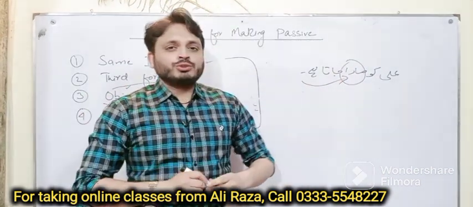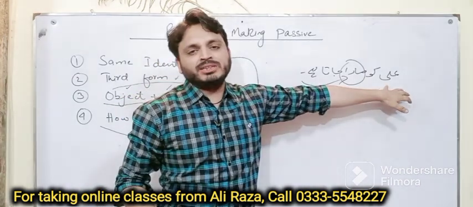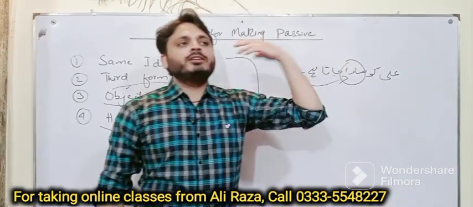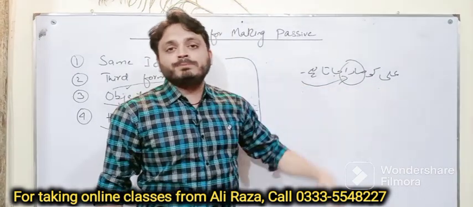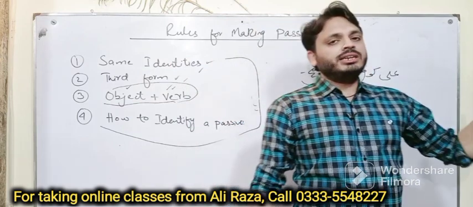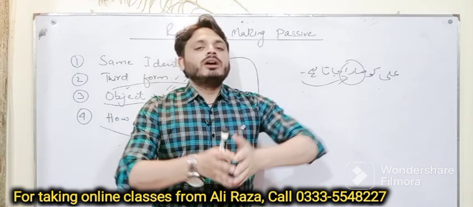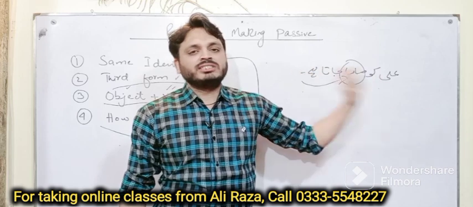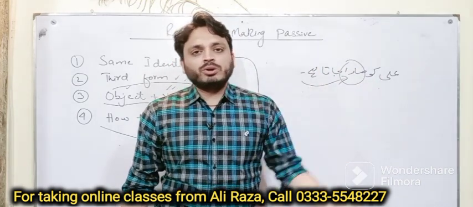You are not supposed to get deceived by the name of the subject. If you see अली को मारा जाता है, आपने जैसे अली का नाम देखा आप कहें ये तो एक्टिव है क्योंकि अली इन्वॉल्व है, ऐसा नहीं है. अली को मारा जाता है, basically Ali is your object here, it is not your subject. Remember this thing that Ali, he, she, it, when you see these types of words and you decide that this must be your active voice because this is your subject, it is not always true.